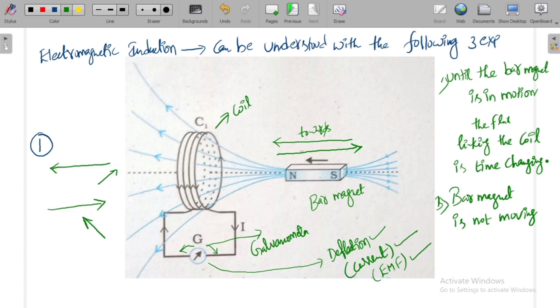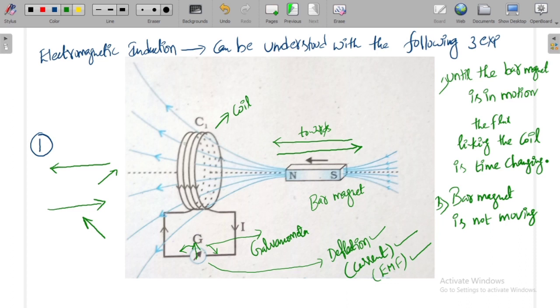And the third one is when the bar magnet is not moving, the galvanometer deflection is 0, meaning the galvanometer is showing null deflection. It indicates that the flux is not varying with respect to time, because the bar magnet position is fixed. When the bar magnet position is fixed, the flux linking with the coil is not changing with respect to time.